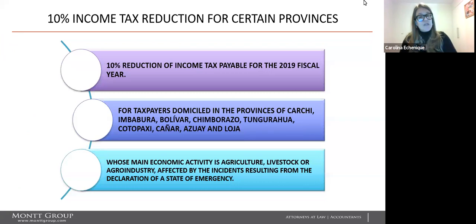A 10% income tax reduction for certain provinces: a 10% reduction of income tax payable for the 2029 fiscal year applies for taxpayers domiciled in the provinces of Carchi, Imbabura, Bolívar, Chimborazo, Tungurahua, Cotopaxi, Cañar, Azuay, and Loja, whose main activity is agriculture, livestock, or agroindustry affected by the incident resulting from the declaration of the state of emergency, as in the case of this pandemic situation.